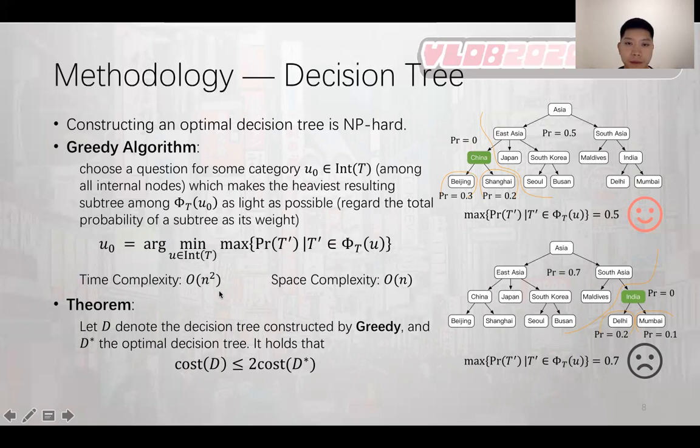The time and space complexity of the greedy algorithm is O(n²) and O(n), and it is proved that the decision tree constructed by greedy costs less than or equal to twice the cost of the optimal decision tree.